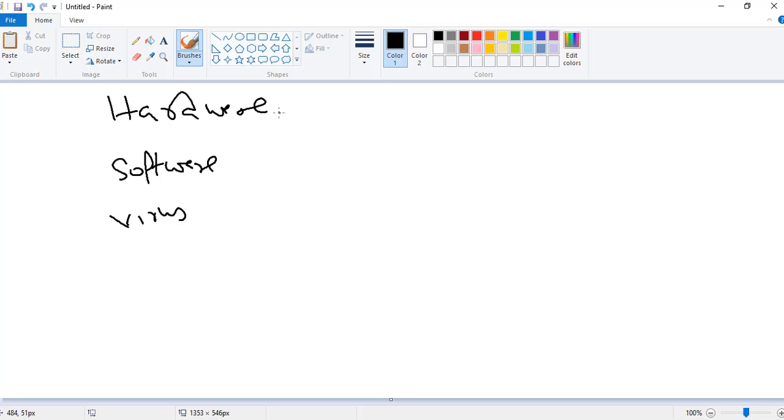Okay, so this is the touchable base. Hardware consists of all the electronic and mechanical parts of the computer, and software is a program written for the hardware to perform desired work. Hardware can be touched, so here you see, it can be touched, and software is non-touchable.